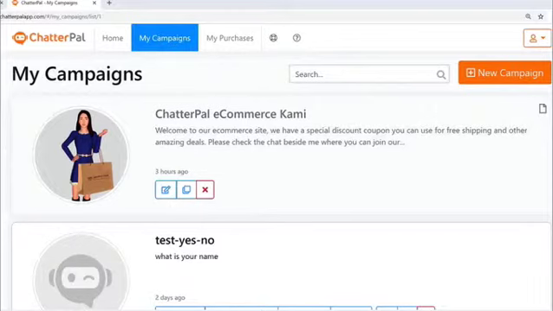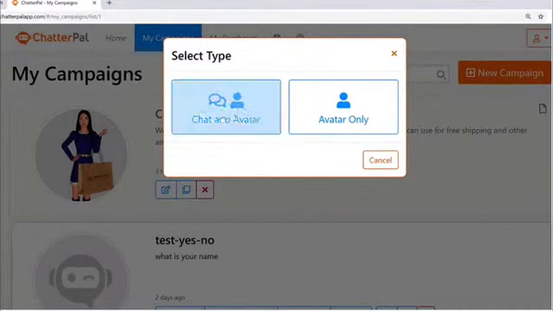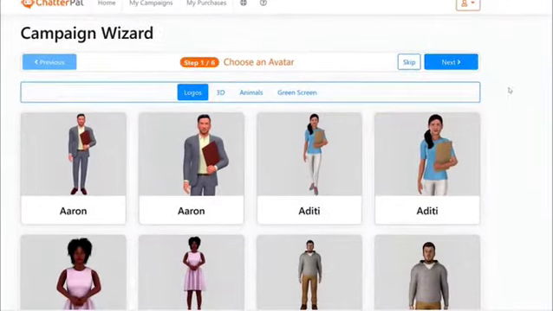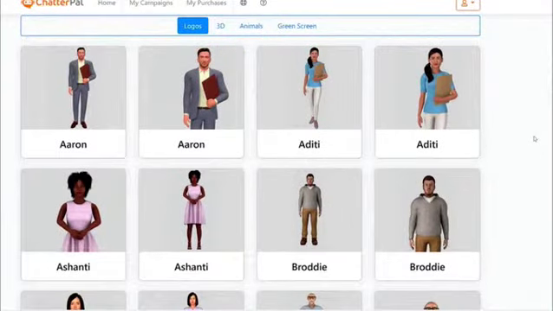All you have to do is jump into the app, click on My Campaigns, then click New Campaign, and it's going to ask me to select type, whether it's chat and avatar or just avatar only. I'm going to use the chat and avatar option. Then we go to the next step. Here we can choose all our 3D avatars.